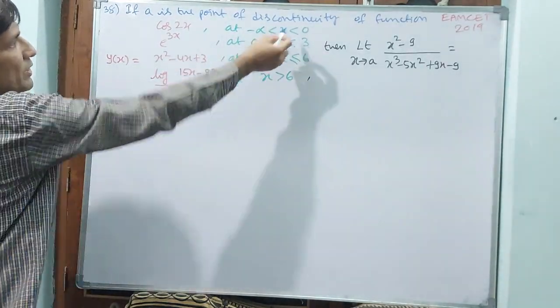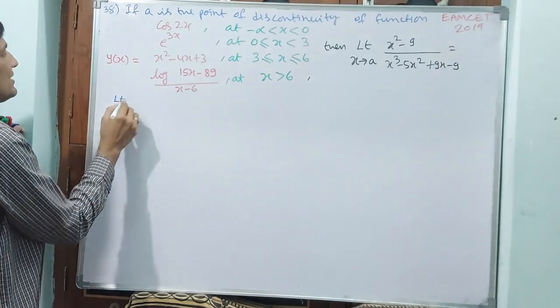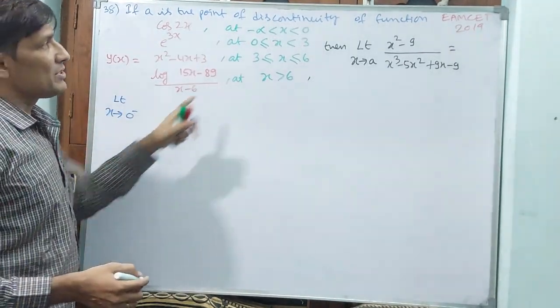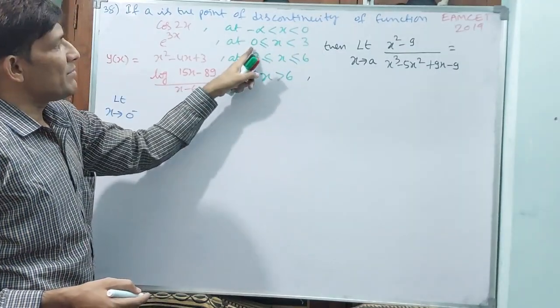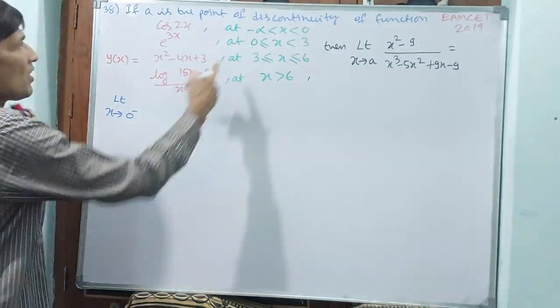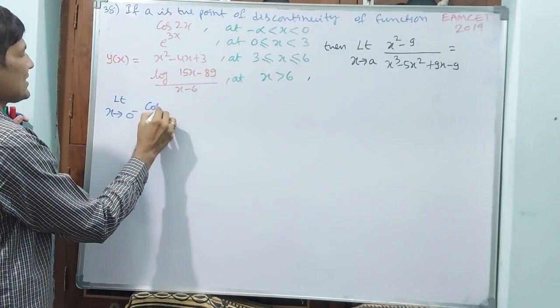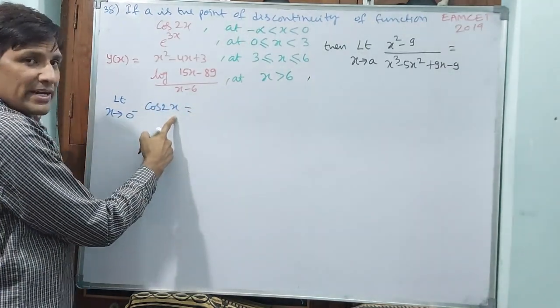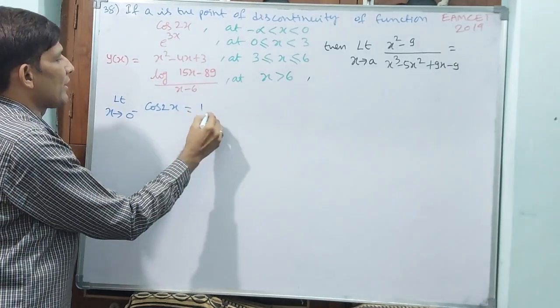See what I am doing. Limit x tends to 0 minus, that is the left hand limit at 0. You have to take cos 2x. If you apply 0, cos 0 is 1.